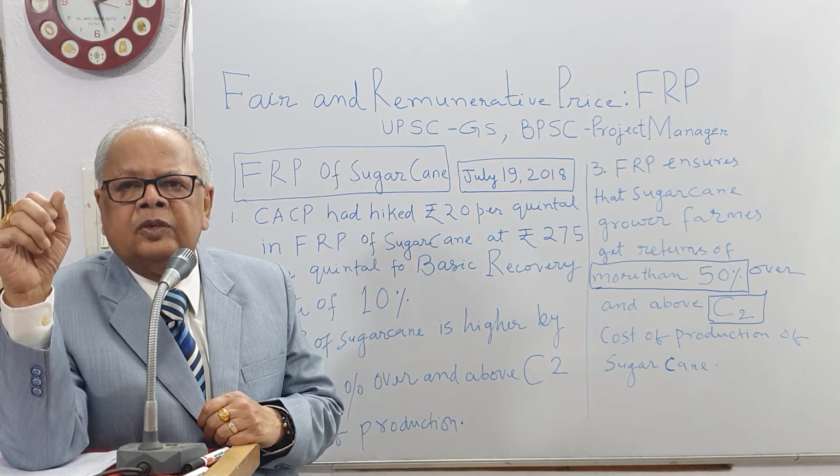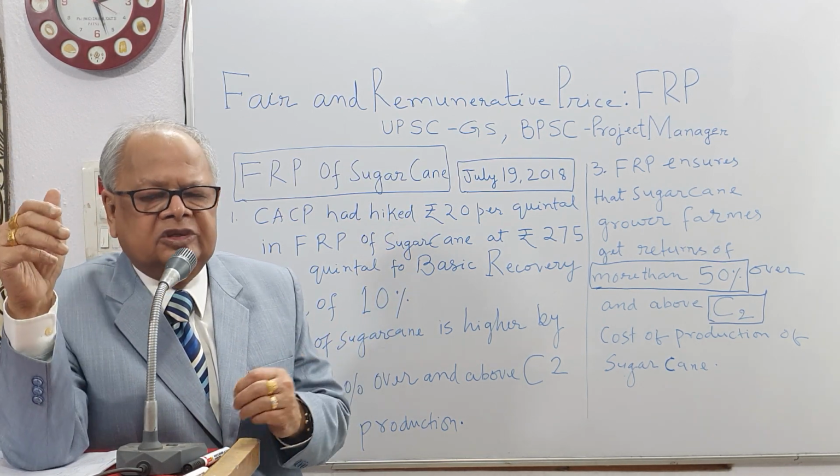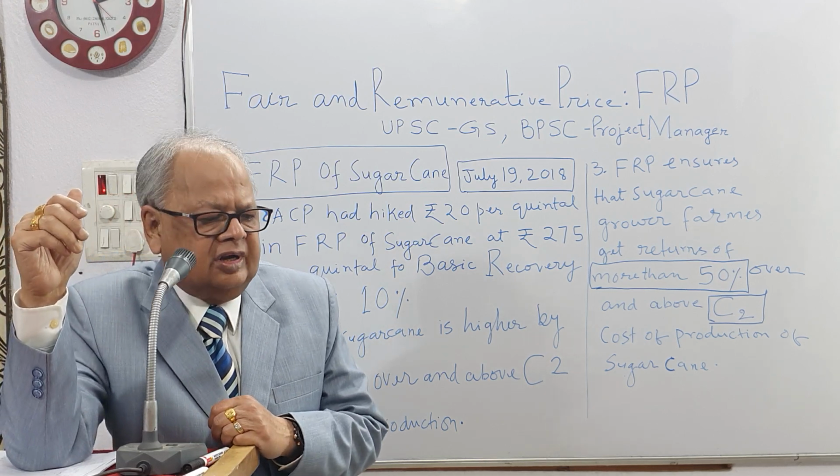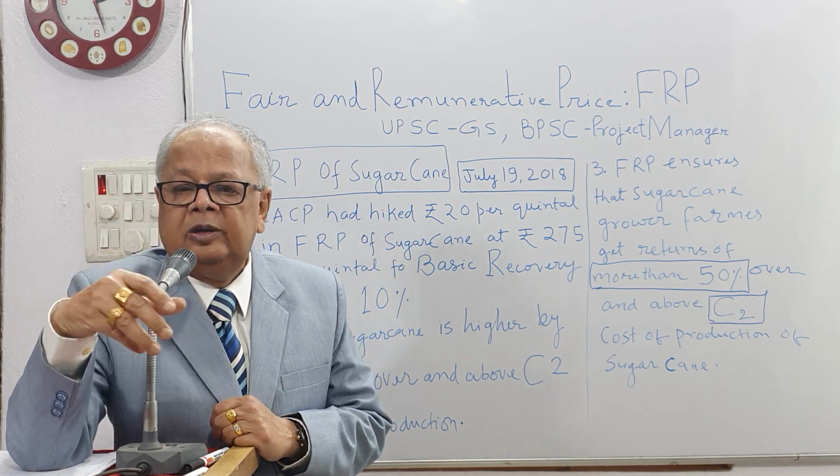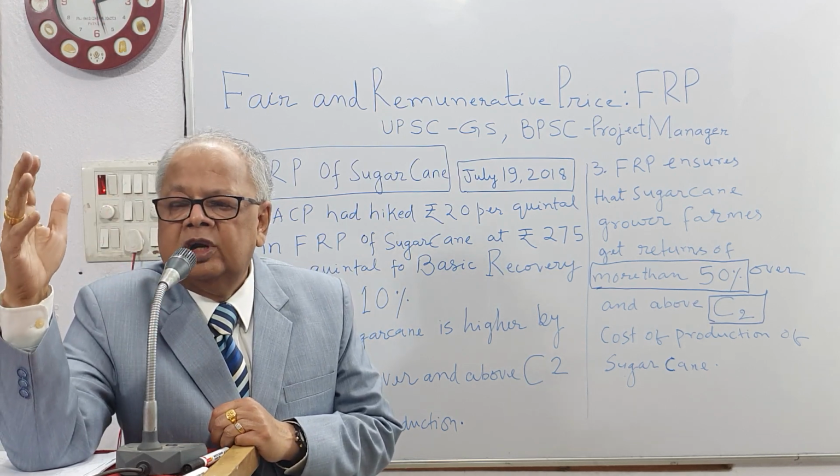2018-2019. And when the crop cutting experiments are done and crop cutting is over, the sugar cane will be sent to the sugar mills.